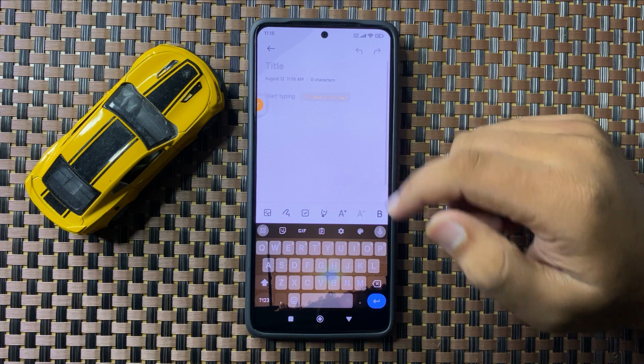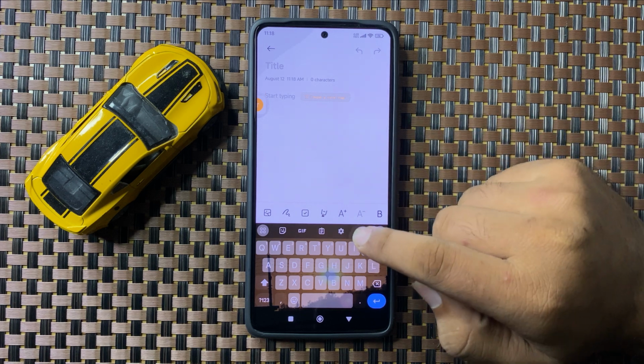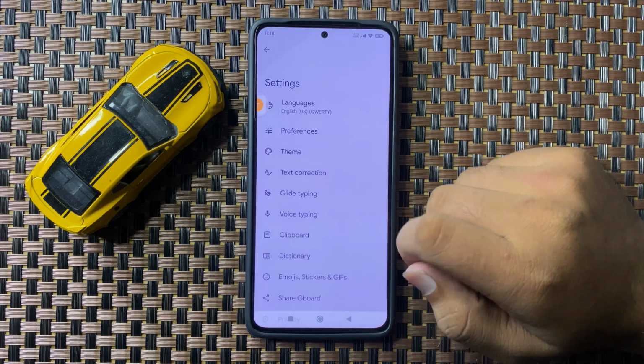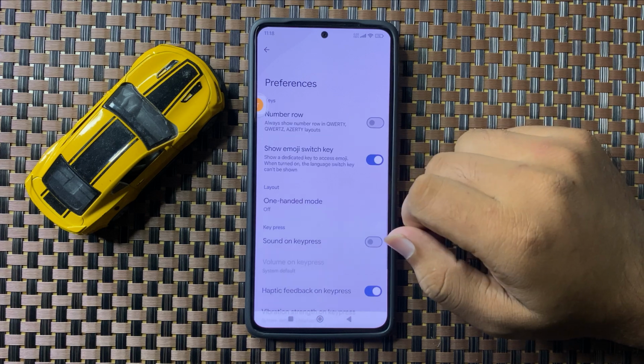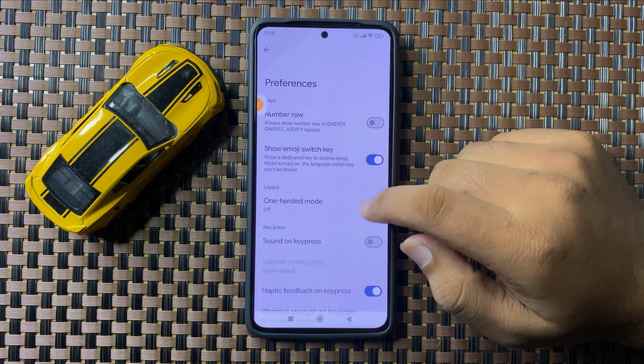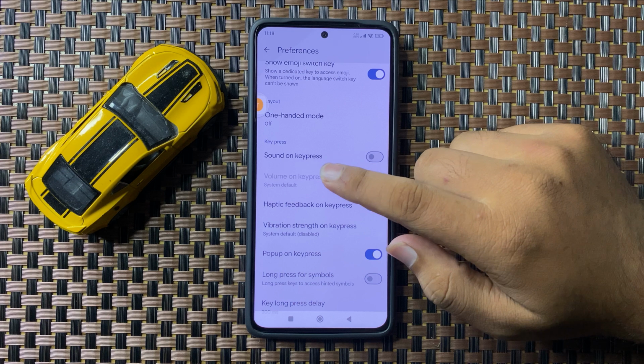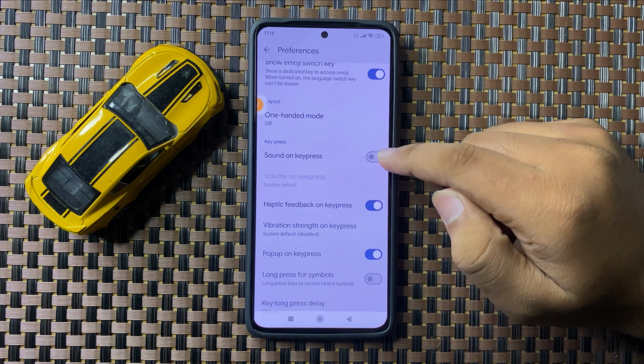Now after opening the keyboard, tap on this settings icon. Now here tap on preferences, and then in preferences scroll down, and here you will see a sound on key press button.